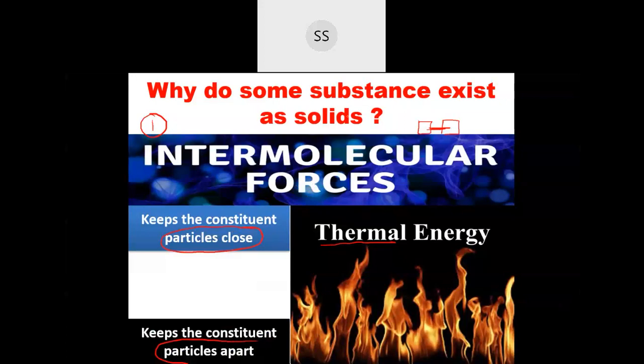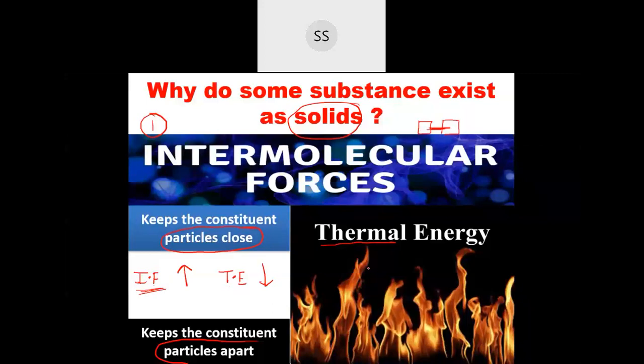So if the compound has to exist in the solid state, the intermolecular forces between the particles should be very high, and the thermal energy has to be very low. As you decrease the thermal energy, the particles come closer, and when they come closer, the intermolecular force of attraction between them increases, and then they finally come into a solid state.